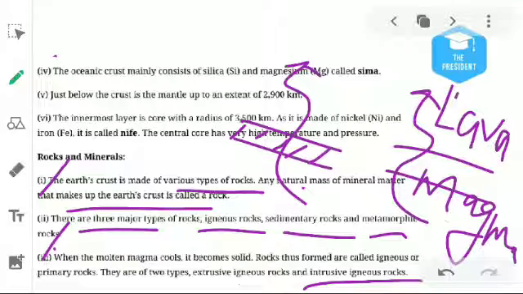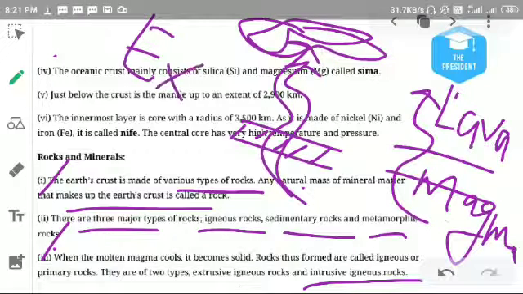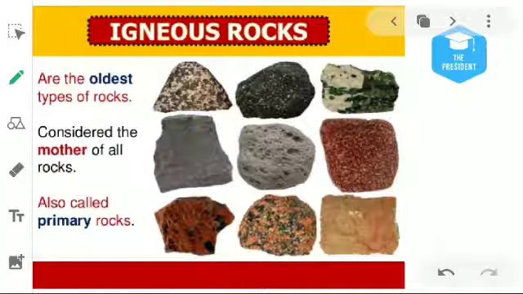Listen again: whenever the magma solidifies inside the earth, it is known as intrusive igneous rock. And when magma comes to the surface of the earth and solidifies over the surface, it is known as extrusive igneous rock. Understood?